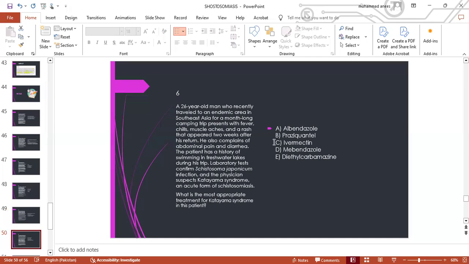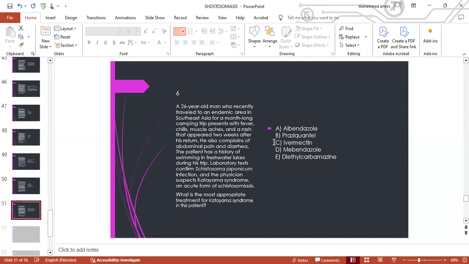A. Albendazole. B. Praziquantel. C. Ivermectin. D. Mebendazole. E. Diethylcarbamazine. So the answer is B.